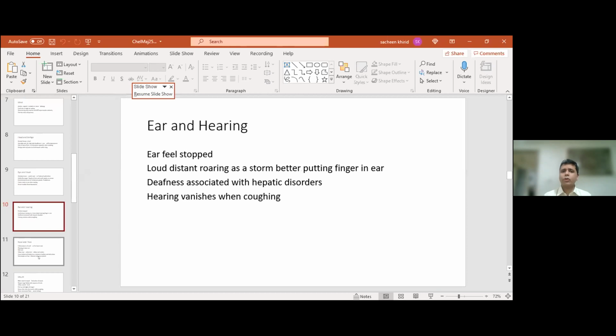They put a line in the books called deafness associated with hepatic disorders, and hearing vanishes when coughing. So this is also another funny symptom. I would think that if I'm coughing loudly, probably my ears will get blocked, so I'm not going to be able to hear. I guess it's to do with the intensity of cough, because chelidonium is also a very, very important respiratory remedy. So this is a concomitant to the respiratory system actually.